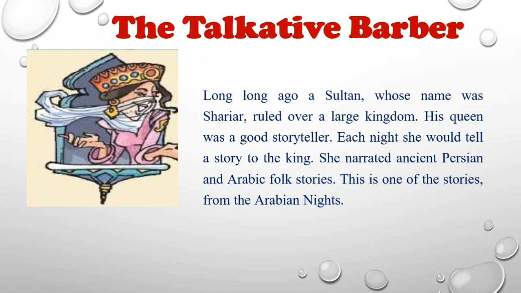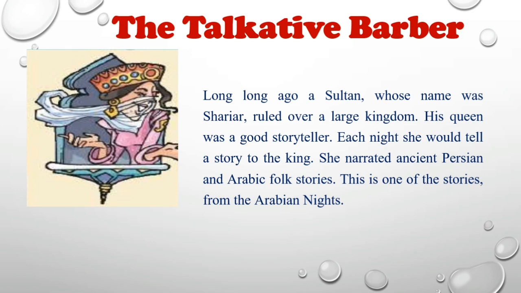So, friends, there was a sultan whose name was Shahryar. At that time, there was no other way of amusement, and people got entertained by listening to stories, watching and performing dances, and listening to singers and musicians.